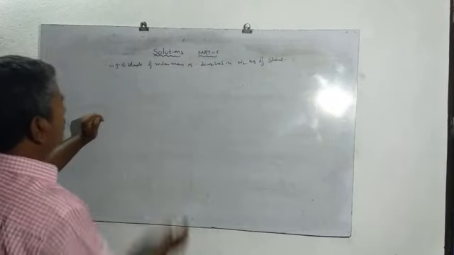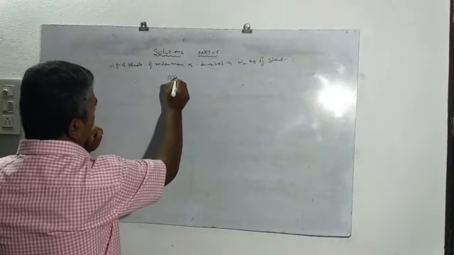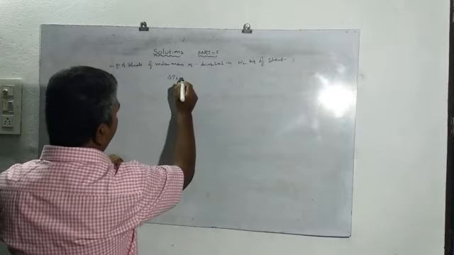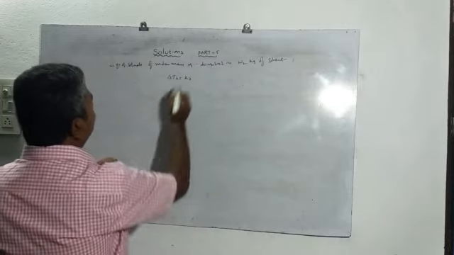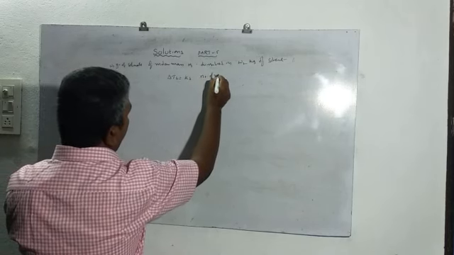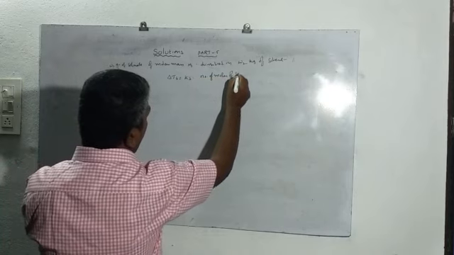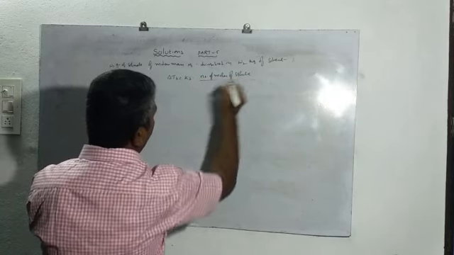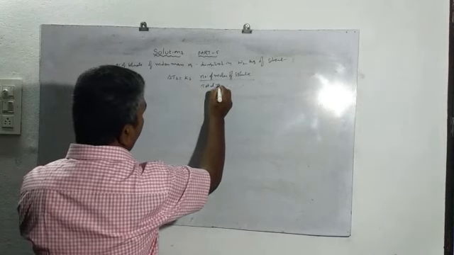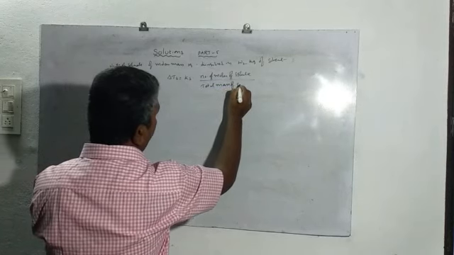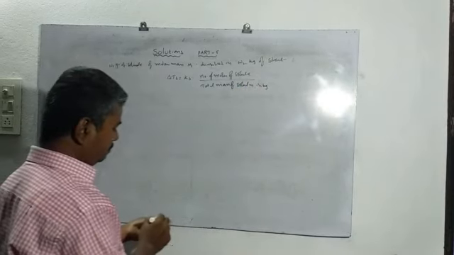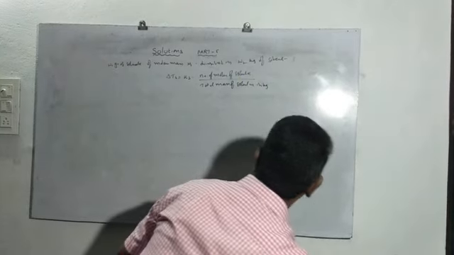Am I right? That means delta TB equals KB into molality, which is the number of moles of solute divided by the mass of solvent in kilograms.